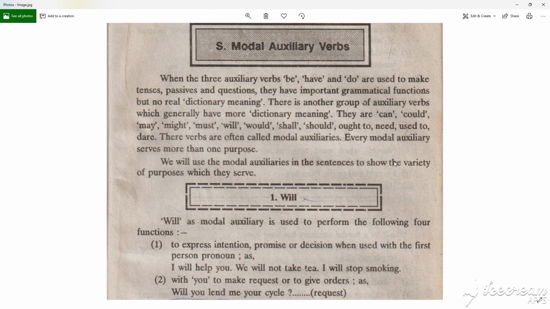Today my topic is modal auxiliary verbs. When the three auxiliary verbs be, have, and do are used to make answers, passive, and questions, they have important grammatical functions but no real dictionary meaning. There is another group of auxiliary verbs which generally have more dictionary meaning.